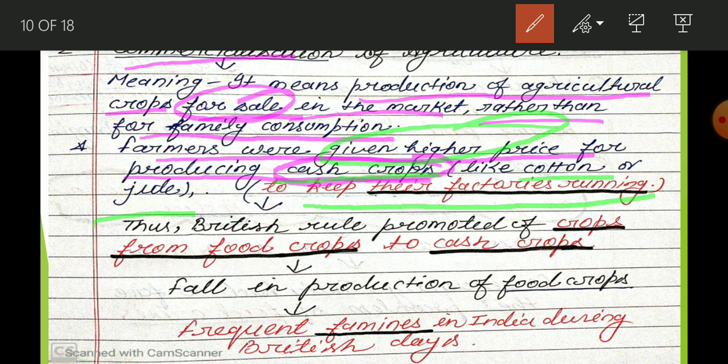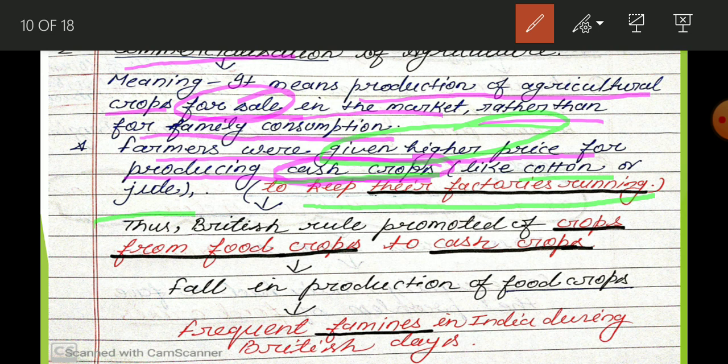You know, at that time there was industrialization, modernization, and at that time the factories required raw material, and for that they wanted cash crops. And that's why they promoted farmers to do the production of cash crops. For that, initially they started to give more and more money, a higher price for that.